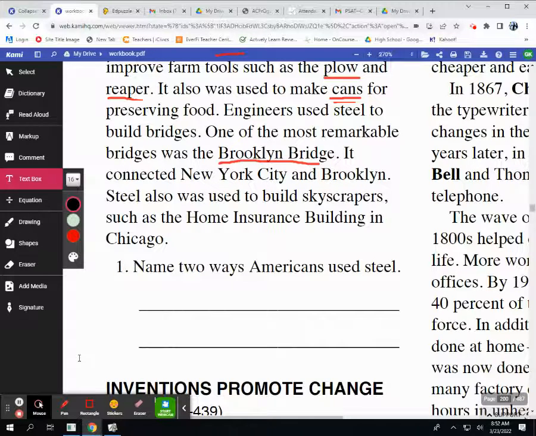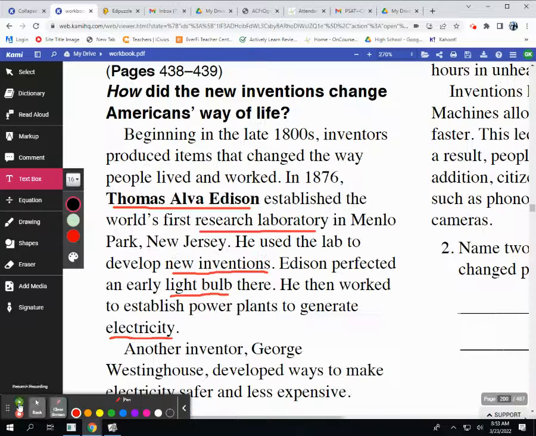Question number 1. Name 2 ways Americans used steel. Beginning in the late 1800s, inventors produced items that changed the way people lived and worked. In 1876, Thomas Alva Edison established the world's first research laboratory in Menlo Park, New Jersey. He used the lab to develop new inventions. Edison perfected an early light bulb there. He then worked to establish power plants to generate electricity.